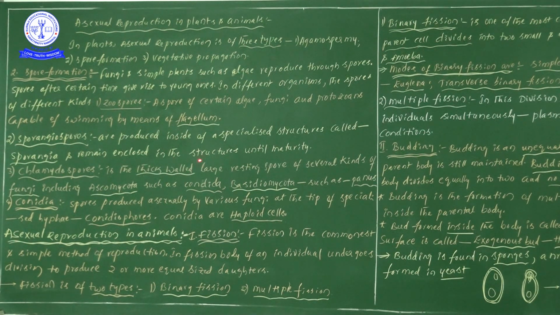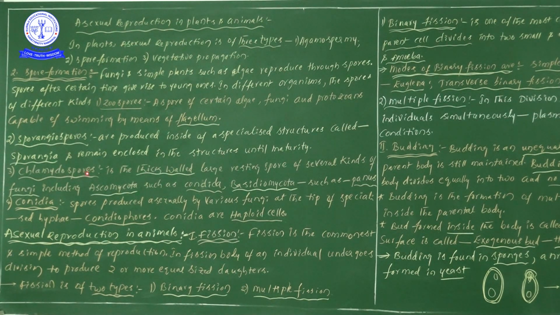They remain enclosed: when produced within the sporangia, they will not come out on the spot, but will remain within the sporangia until maturity. So the point we are learning is that sporangiospores remain enclosed in the structures until maturity.